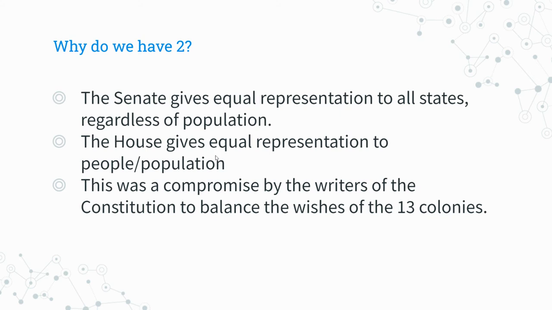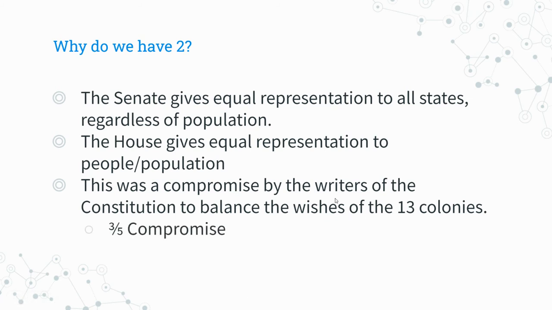Now, it should be noted that the reason that the South wanted this is because they were trying to count their enslaved population as part of the population for determining representatives. So states that had a lot of enslaved people on them, so you had those big plantations in the South, would have gotten more representatives. This is also the reason why the Three-Fifths Compromise exists.